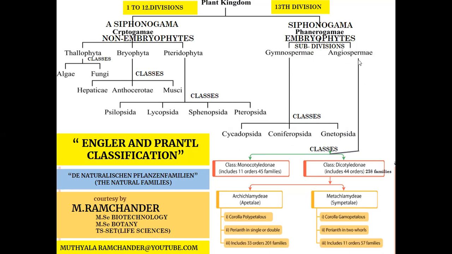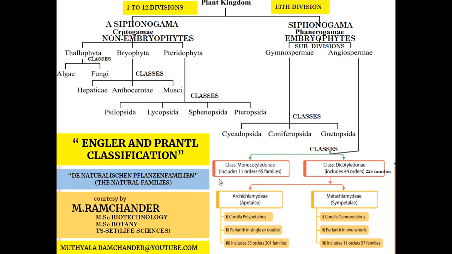Angiospermae are advanced plants in Phanerogame. Angiosperms means seeds are enclosed within a fruit coat. Compulsorily fruits are developed in Angiospermae. Fruits are present, and inside the fruit, seeds are located. So this type of plants are placed in the Angiospermae subdivision. The Angiospermae subdivision is classified into two classes.